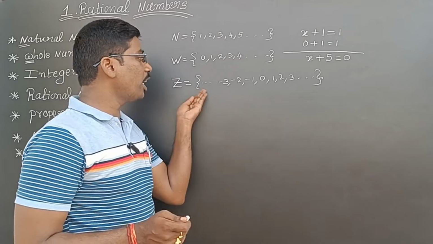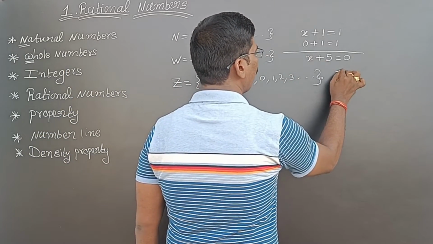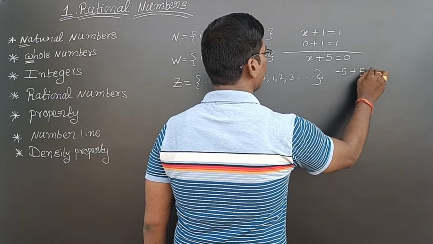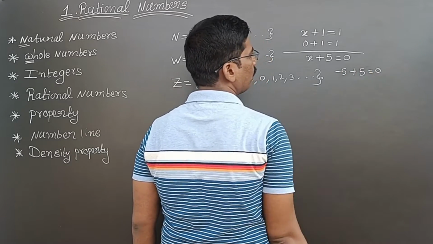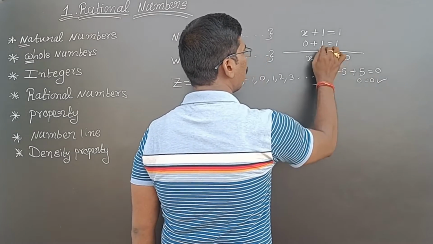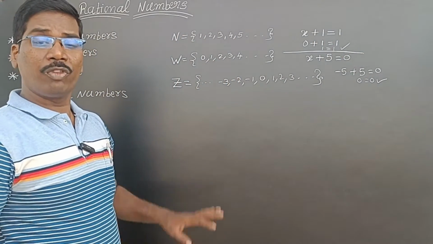Now see, in this, minus 5 is there. Now instead of x, I will substitute minus 5. So minus 5 and plus 5, that is 0. That is equal to 0. So 0 is equal to 0. Satisfied. Here also 1 is equal to 1. Satisfied. So I am very happy.